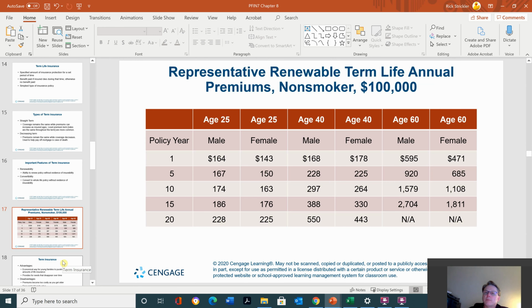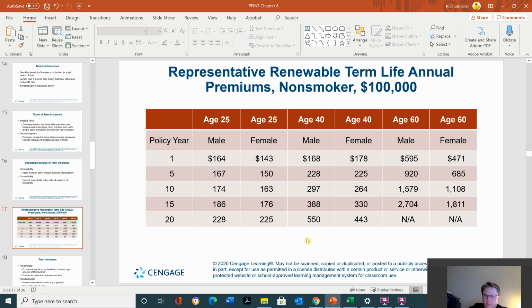Representative renewable term life annual premiums, non-smoker, $100,000. So whatever age you are, gender you are, policy 1, 5, 10, 15, 20 years, and this is how much you'll be paying on an annual basis for the $100,000 life insurance policy. As you can see, when you get in your 60s, it's extremely expensive compared to 40s, compared to 25. 25 and 40, not much difference in premium because the risk is still low. But 60, the risk is very high.